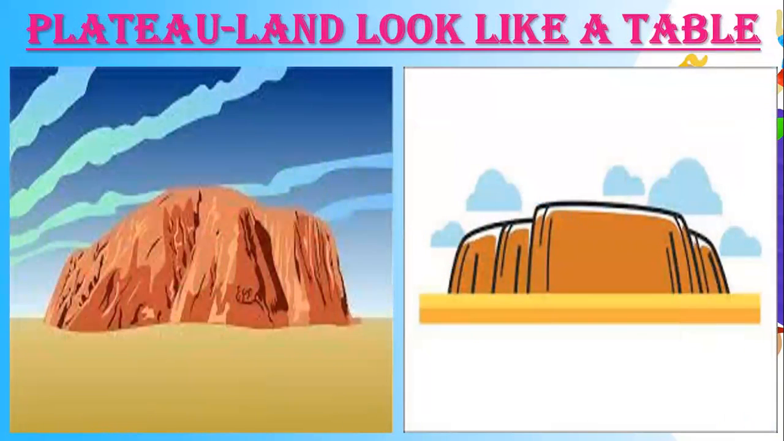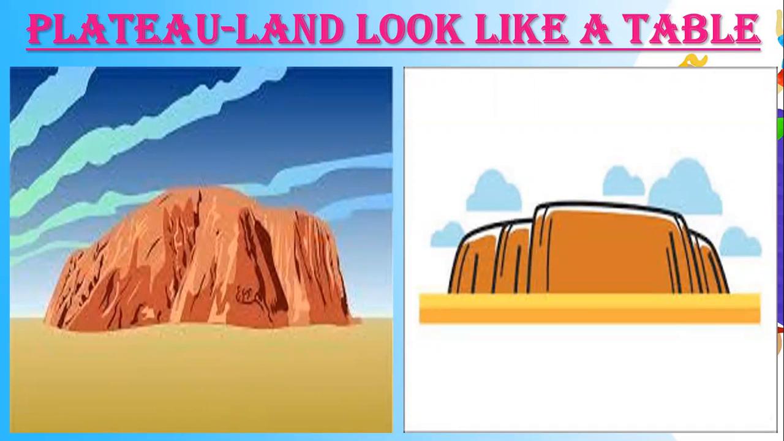Next we have plateau. What is a plateau? A raised land with a flat top. You can see this land is a little raised from the ground, but it is flat from the top. So it looks like a table. That's why I have written here land looks like a table.